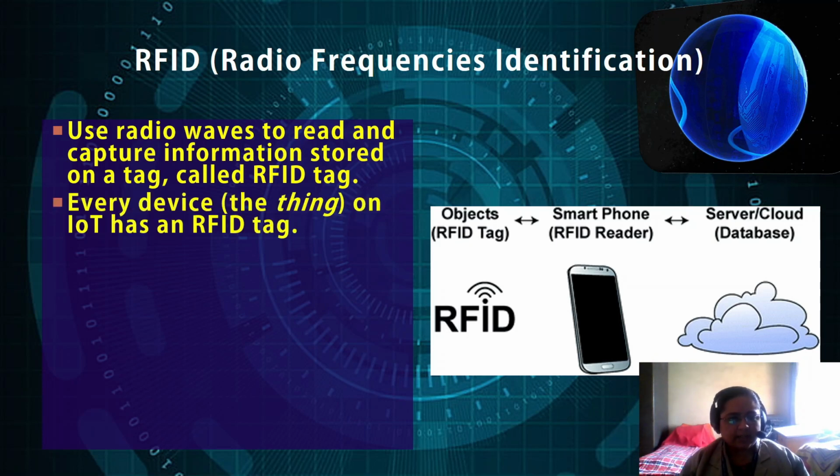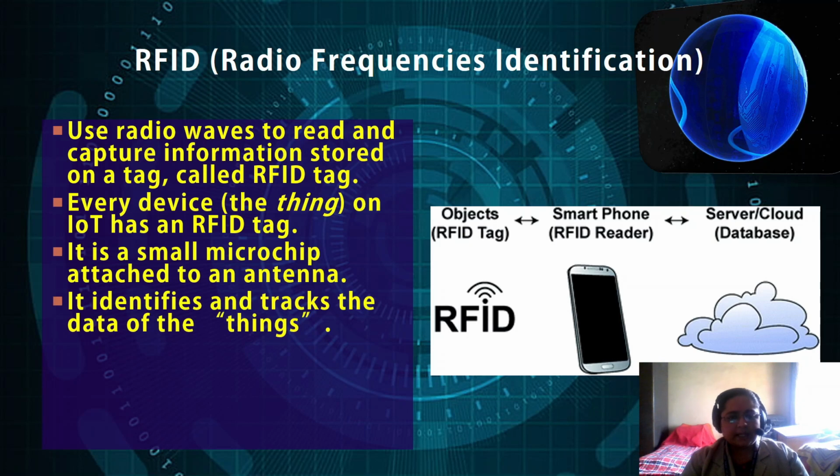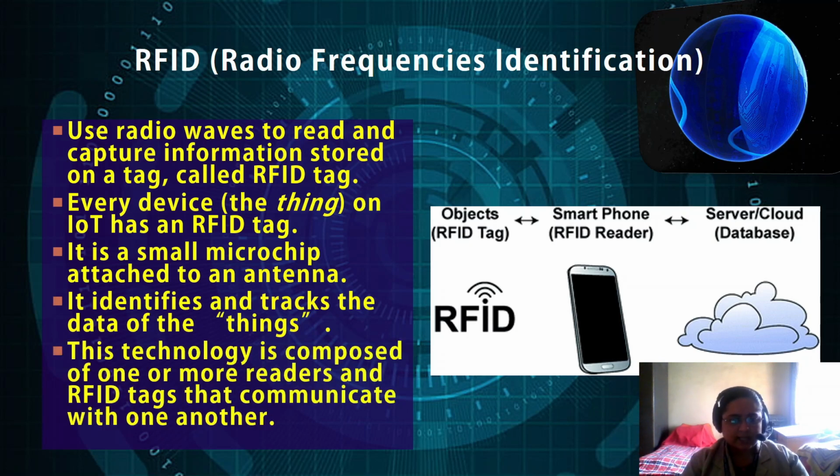Every device, every thing on the IoT has an RFID tag. It is a small microchip attached to an antenna. It identifies and tracks the data of the things, that is, the device. This technology is composed of one or more readers and RFID tags that communicate with one another.